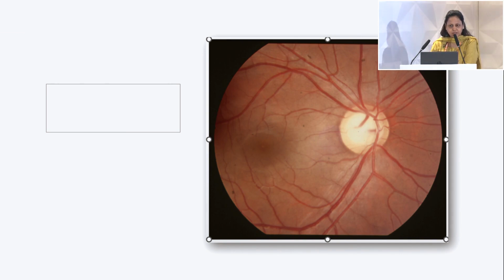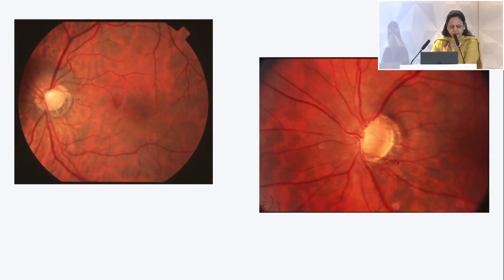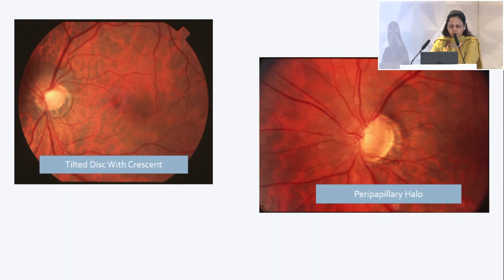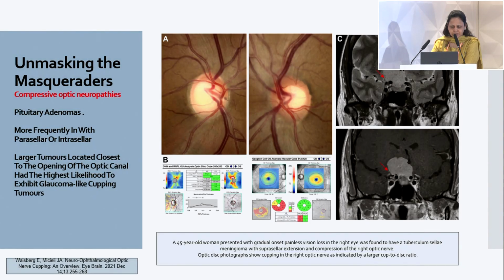Now, this is a two-second pause for the audience: what is this? We have been talking about glaucomatous and non-glaucomatous cupping. What do we think about it? Most commonly known as cupping only, but actually it is a physiological cupping, which is seen the majority of the time in myopic eyes. Different variants of the ONH, that is tilted disc with crescent, or a peripapillary halo. So when you talk about the five rules for evaluation of the optic disc, if you follow these rules, you are never going to get confused between a glaucomatous or a non-glaucomatous cupping.